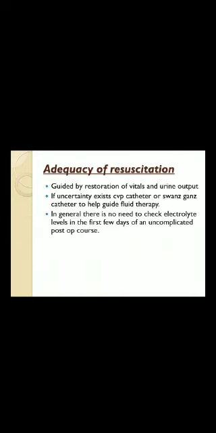So how to assess the adequacy of resuscitation? It is guided by restoration of vitals and urine output. If uncertainty exists, a CVP catheter or Swan-Ganz catheter can help guide the fluid therapy.